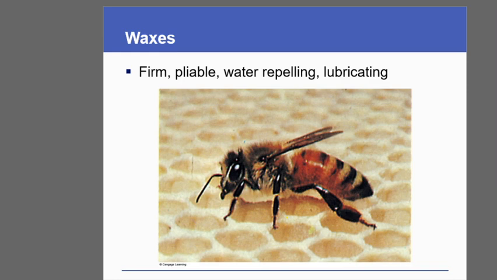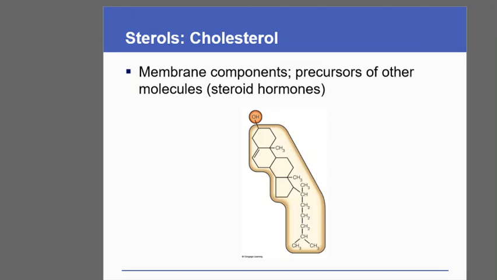Waxes form pliable, water repelling and lubricating structures. They also have several other functions inside a cell.